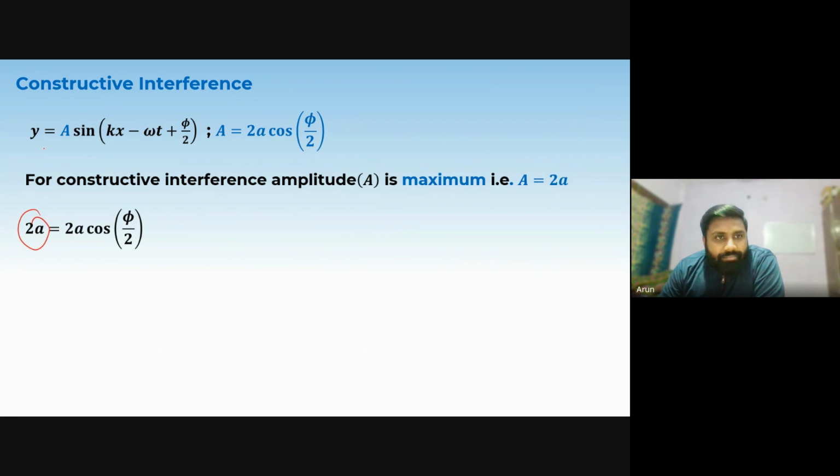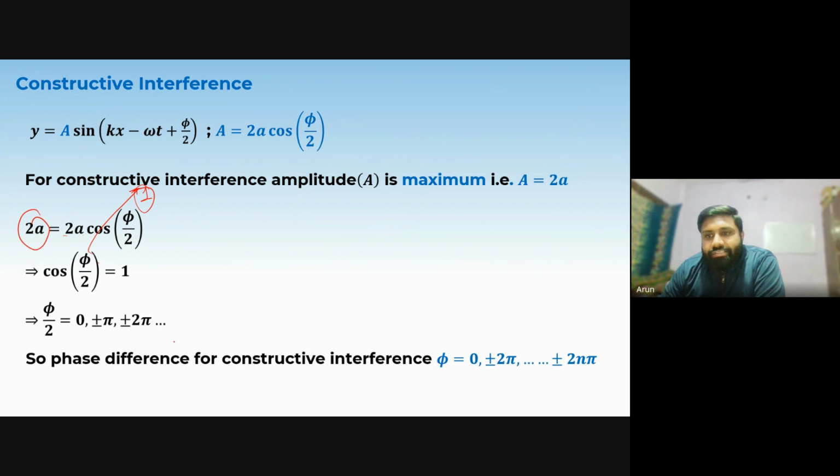Because the maximum value of 2a cos phi by 2 will be 2a, because cos phi by 2 will become 1. The maximum value of this is 1, and it only happens when cos phi by 2 equals 1. So phi by 2 here is 0, plus minus pi, plus minus 2 pi. So in the previous lecture, I told you that phi here is an even multiple of pi for constructive interference. Let me write this thing.